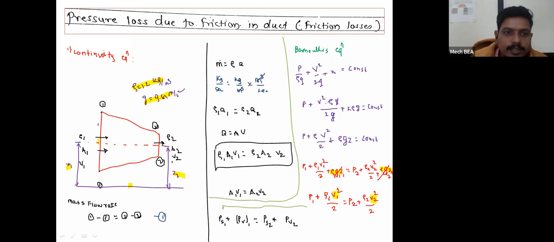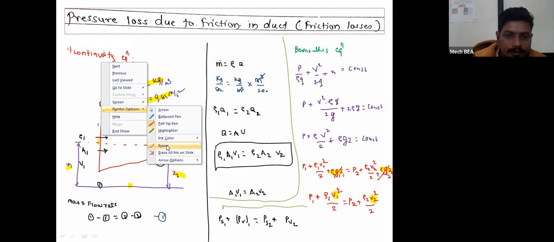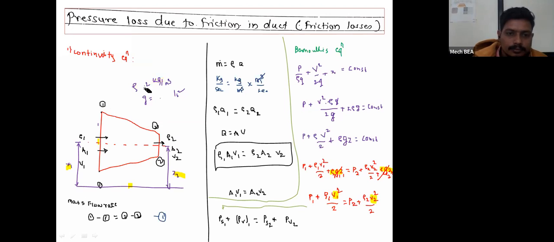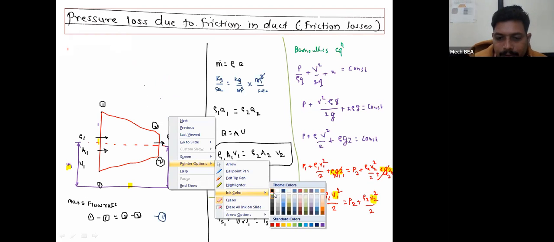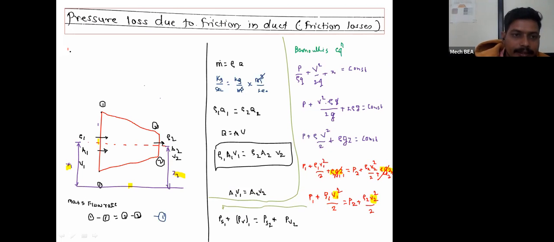So here from this equation we are getting that the value for the dynamic pressure, and here dynamic pressure will